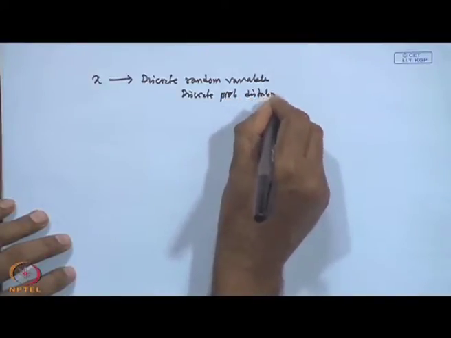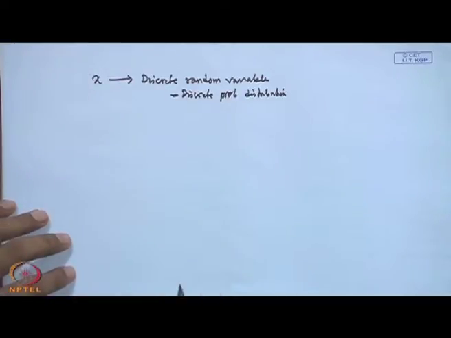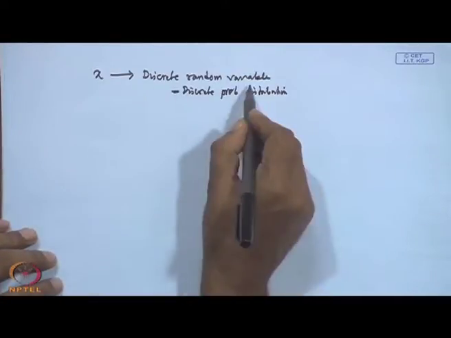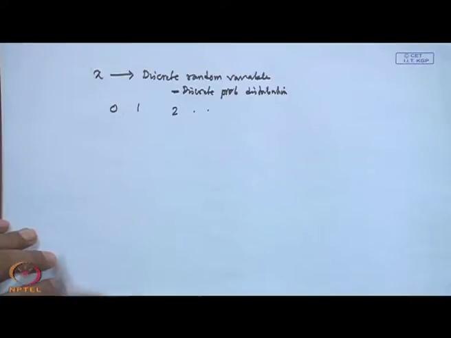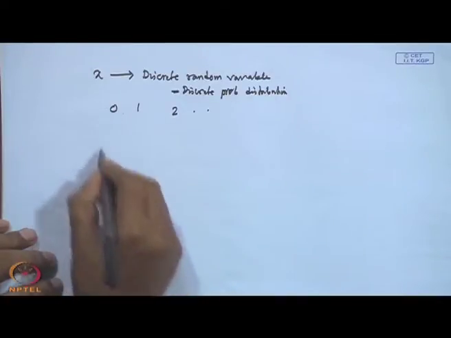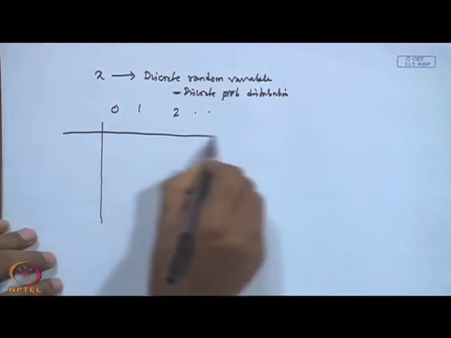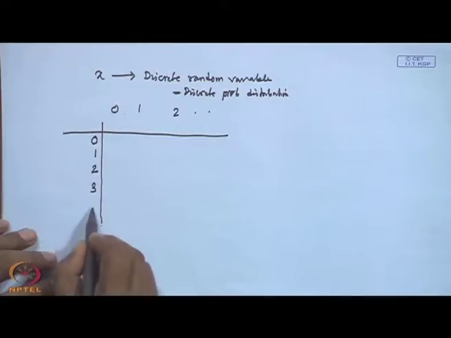We discussed it last class, but we have not said what those distributions are; later on we will see. But what you can see very easily is that suppose x is a discrete variable, it can take values 0, 1, 2, 3 like this. Then you make a tally chart,